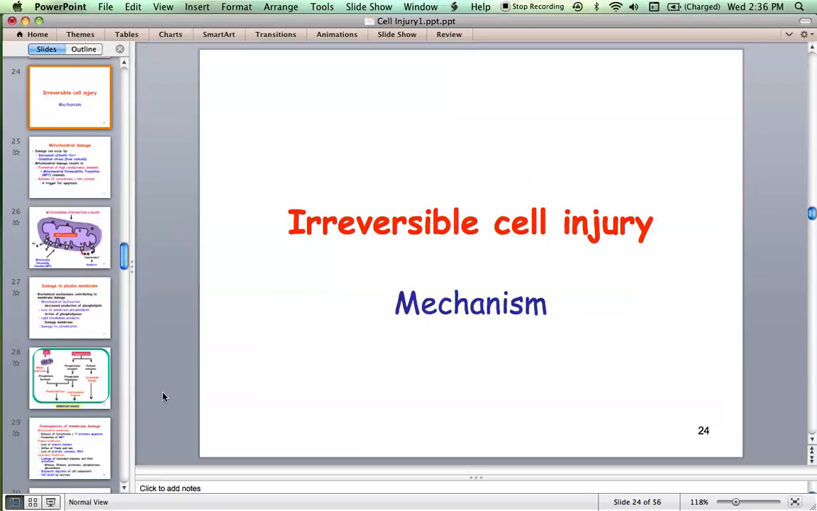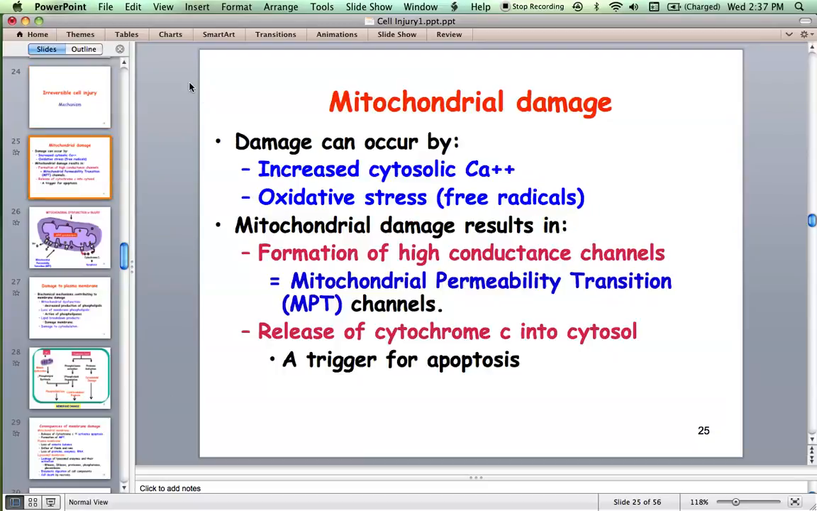Now let's discuss the mechanism behind irreversible cell injury. So far we discussed mechanisms behind reversible injury. Now let's discuss mechanisms of irreversible cell injury. One is mitochondrial damage. When can mitochondria get damaged? Whenever there is increased calcium ions in the cytoplasm, or oxidative stress, what are called free radicals.